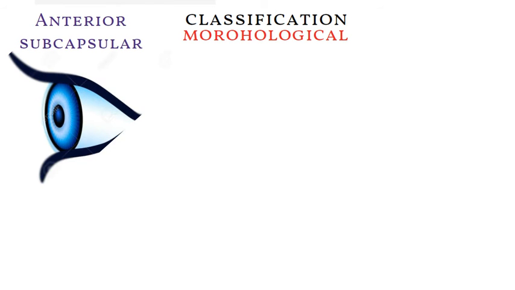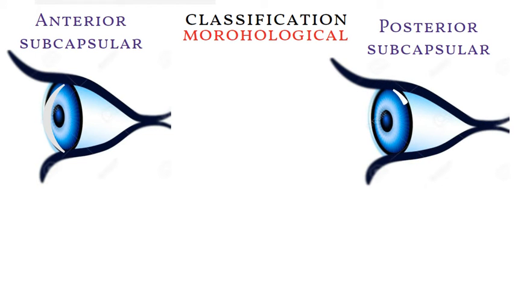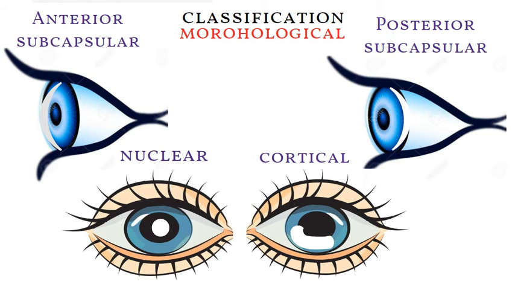Morphological classification. Anterior subcapsular. In this, cataract is formed on the anterior part of the lens. Posterior subcapsular. Cataract occurs on the posterior part of the lens. Nuclear cataract. A cataract is formed on the center of the lens. Cortical cataract. A cataract is formed on the edges of the lens.